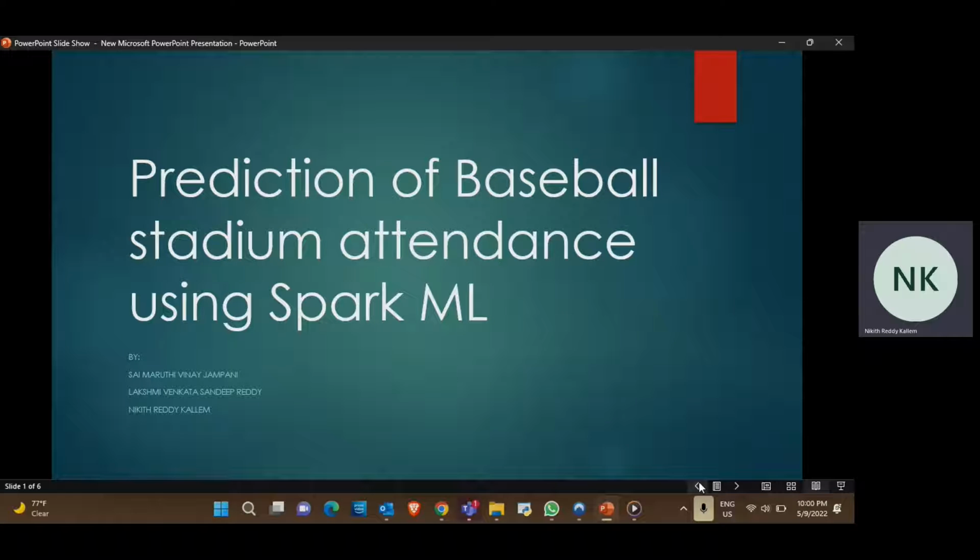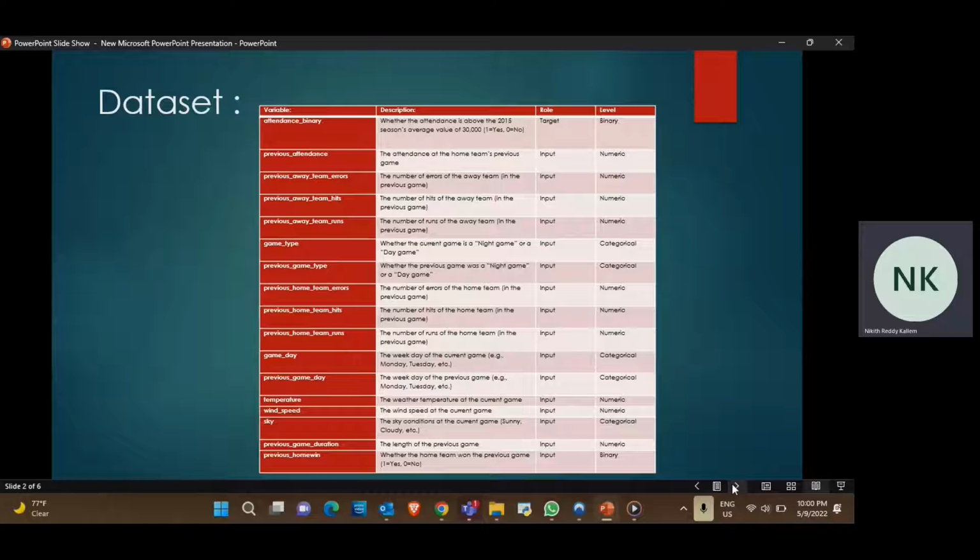This is the project we have done for the ISM 6562 Big Data for Business course. Our project is a prediction of attendance at a baseball stadium using Spark ML. Our data set has around 2,500 rows of data about a particular match that is going to happen at a stadium and the previous match that was played earlier between the same teams.